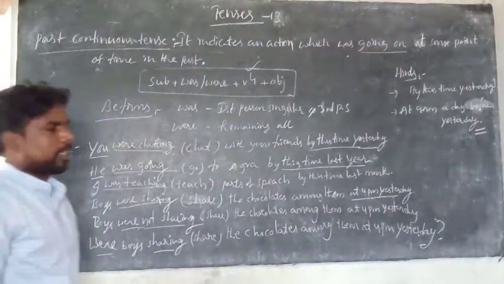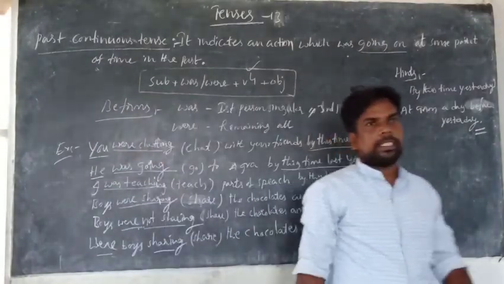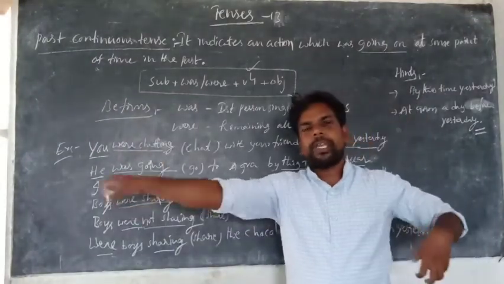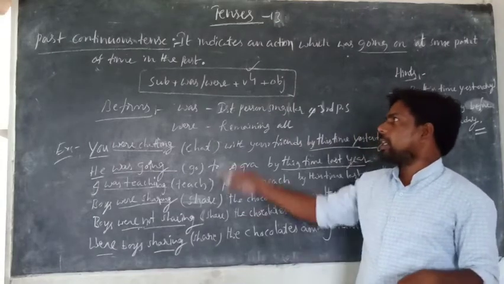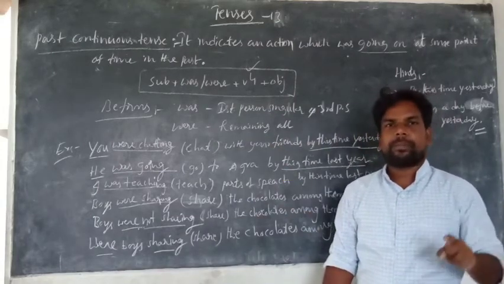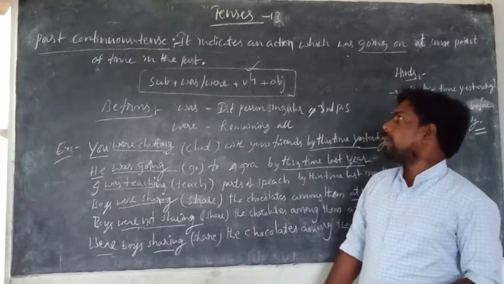Past continuous tense, I am repeating once again. Past continuous tense indicates an action which was going on at some point of time in the past. The structure of past continuous is subject plus was or were plus verb plus V4 plus object.